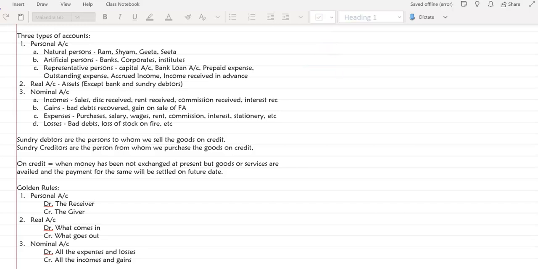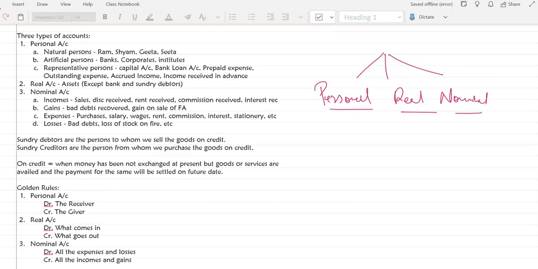In this ledger, we have multiple accounts, right? Furniture account, machinery account, cash account, loans account, capital account. We have just too many types of accounts, right? So all the accounts are classified into three types. What are our three types? The first one is the personal account, the second one is the real account, and the last one is the nominal account.